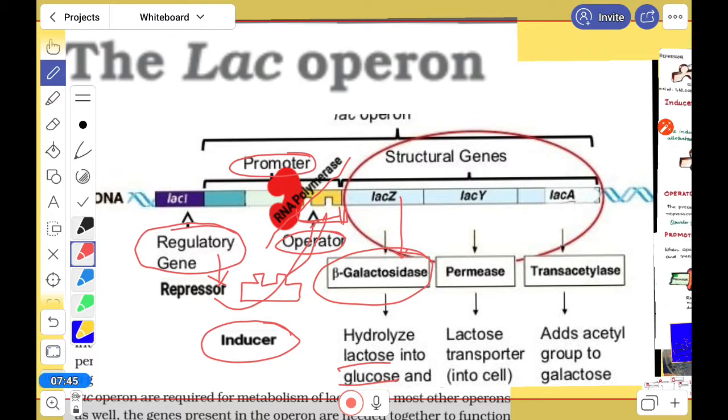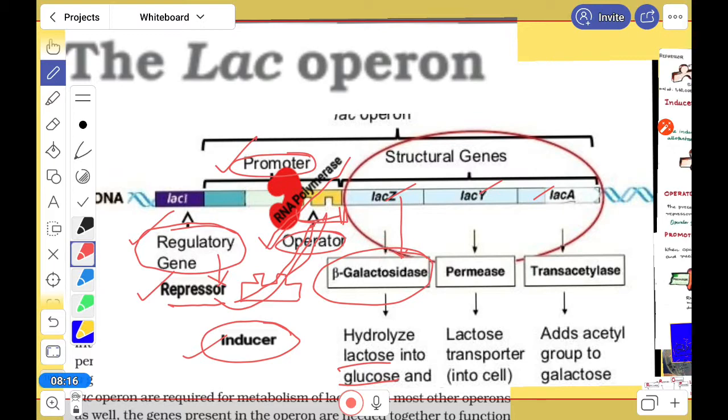It means the regulatory gene produces the repressor. The repressor will block the operator, and the polymerase will not be active at this time, so there is no production of any enzymes. Now look at the components here: the regulator, the repressor, the promoter, the operator, the structural genes, and the inducer.